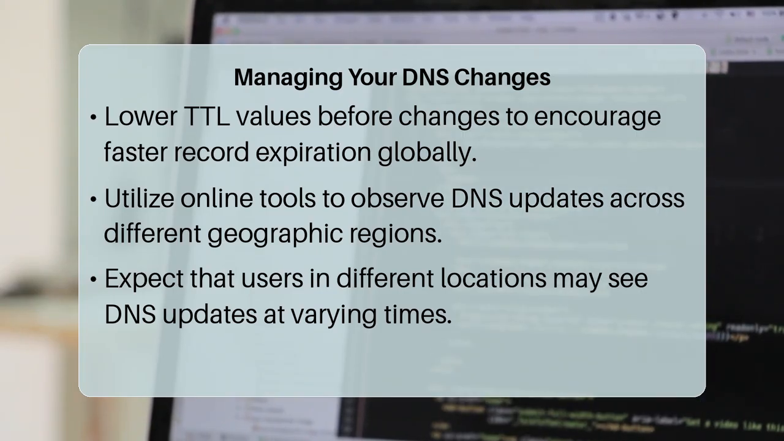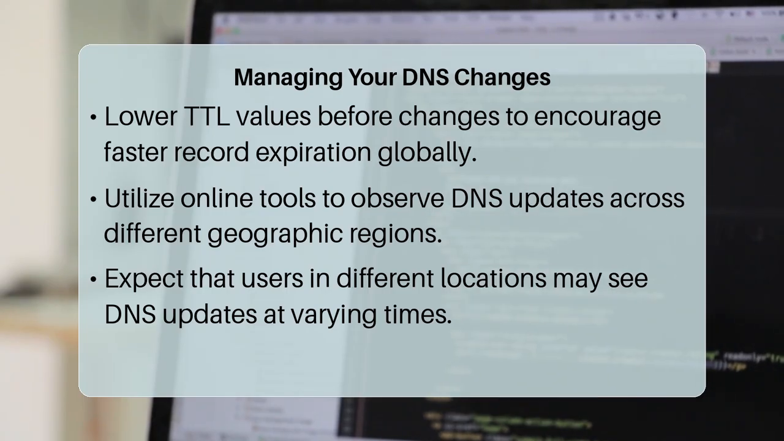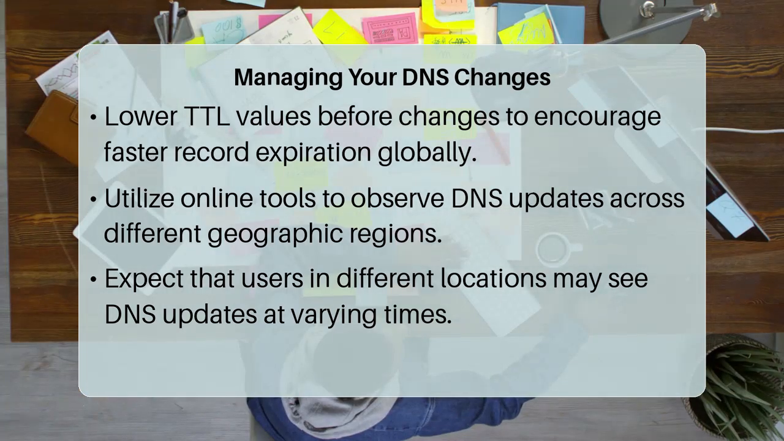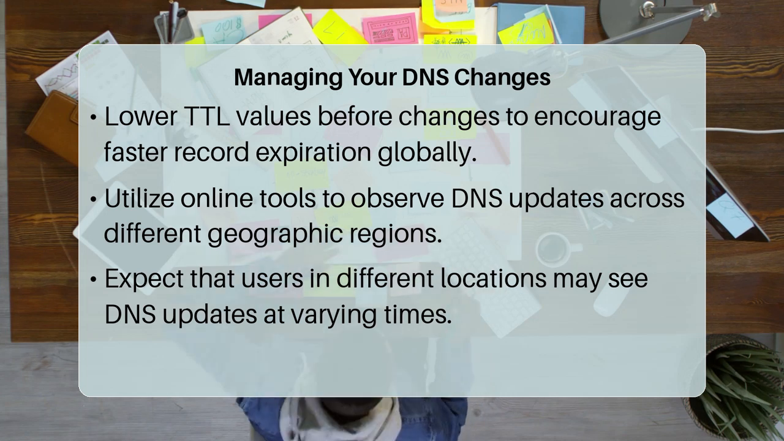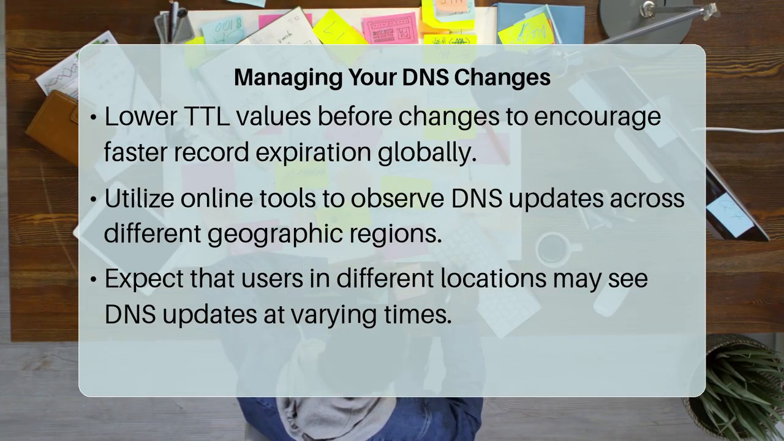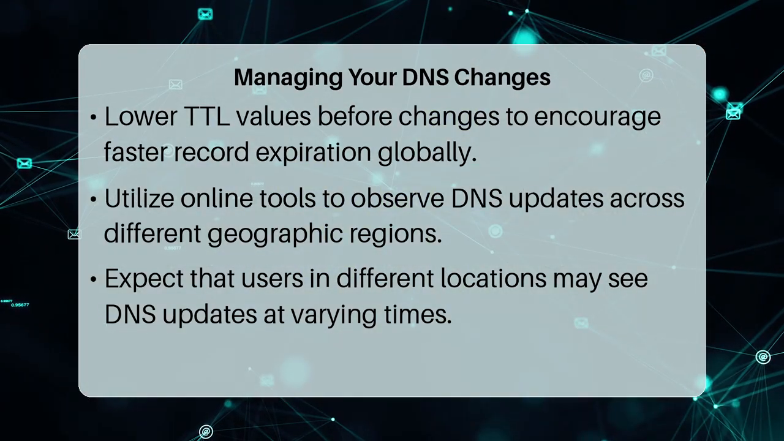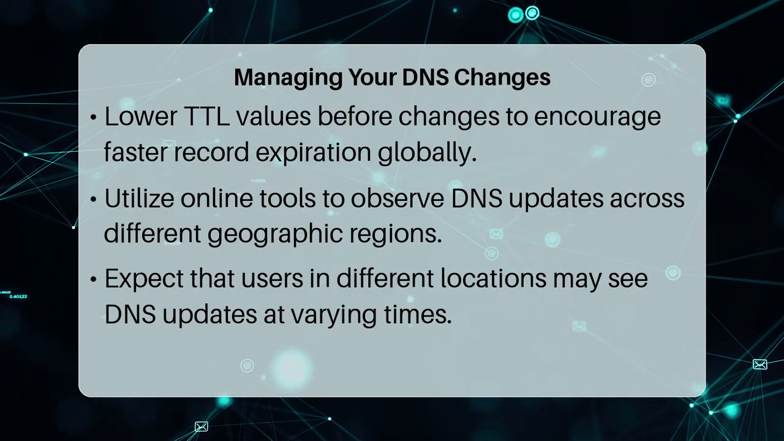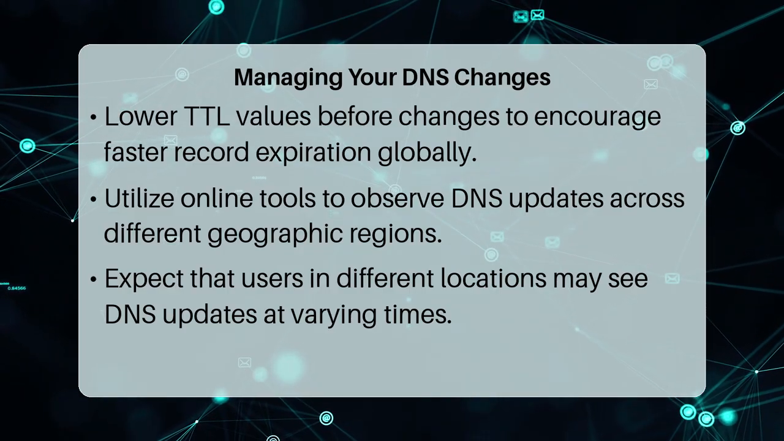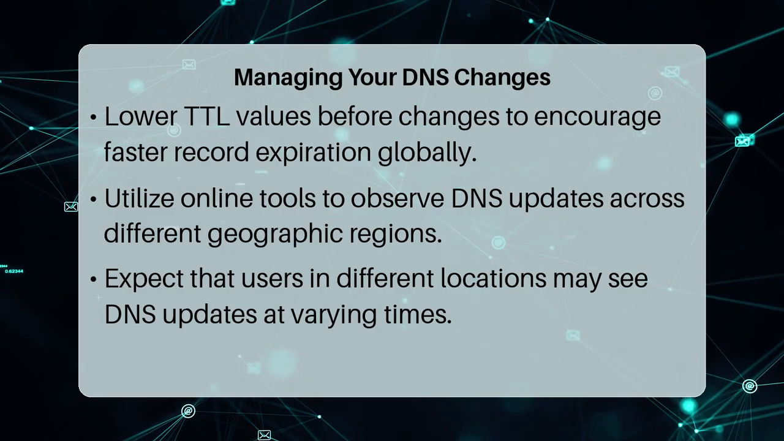So, what can you do with this knowledge? If you anticipate making DNS changes, you can proactively lower your TTL values a day or two beforehand. This ensures that caches expire more quickly, allowing your updates to propagate faster once you make them. You can also use online DNS lookup tools or propagation checkers to monitor the status of your changes across different geographic locations and ISPs. Just remember, these tools show you a snapshot, not a real-time global view.